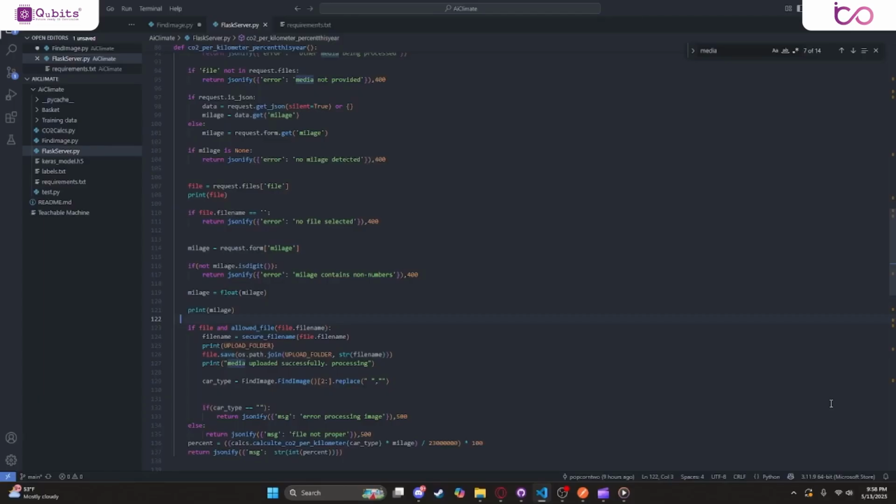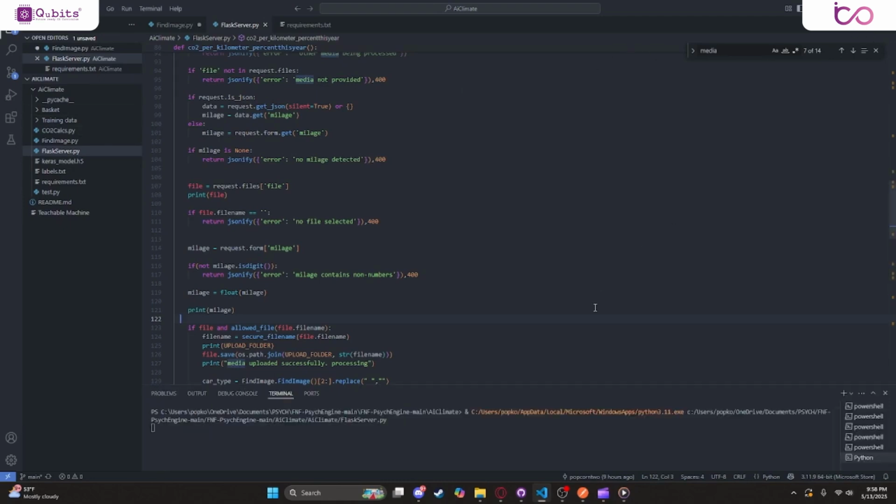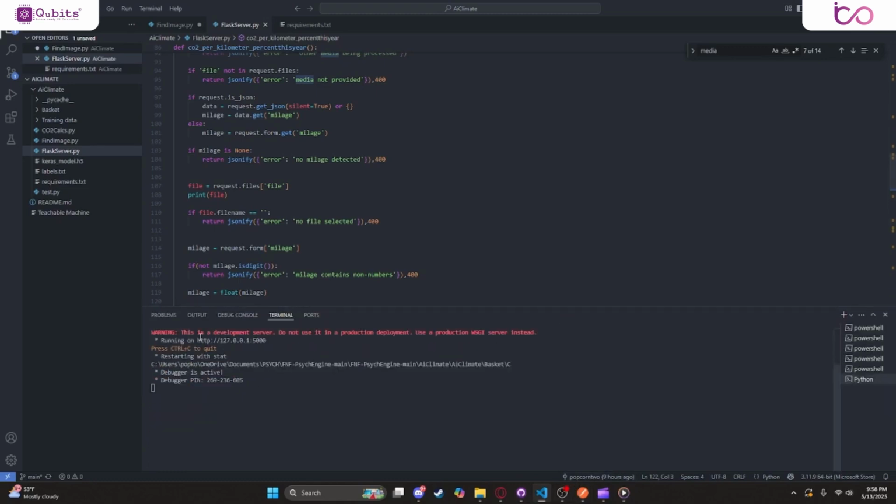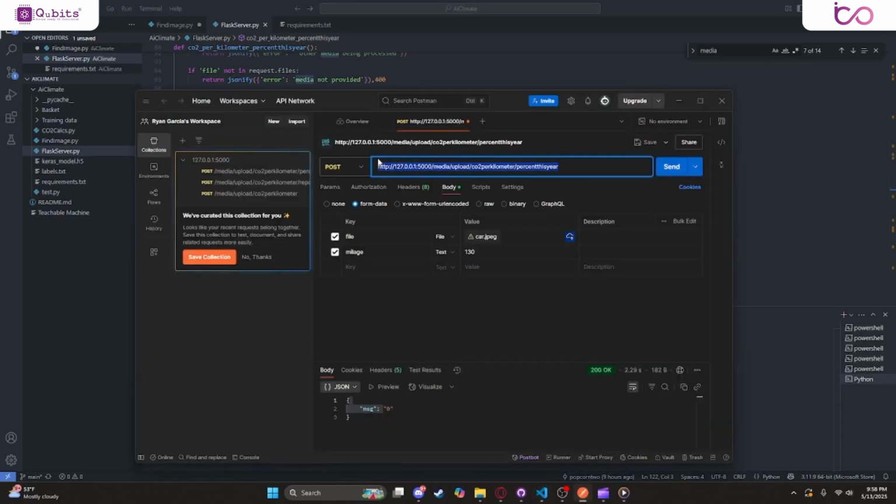To use Flask, all you have to do is start off by running the file. Go ahead and go to flaskserver.py and then hit run. And that will begin to run the server, start to boot it up. After it's finished booting up, you'll notice you get an HTTP link. Now we are going to be using Postman for this, but you can also use the Python requests library as well. We're just going to be copying this link, and then we can bring it over to our post request. That is the base link, and now we have to figure out what route it's going, so that way you can run the methods that you want to run, right?